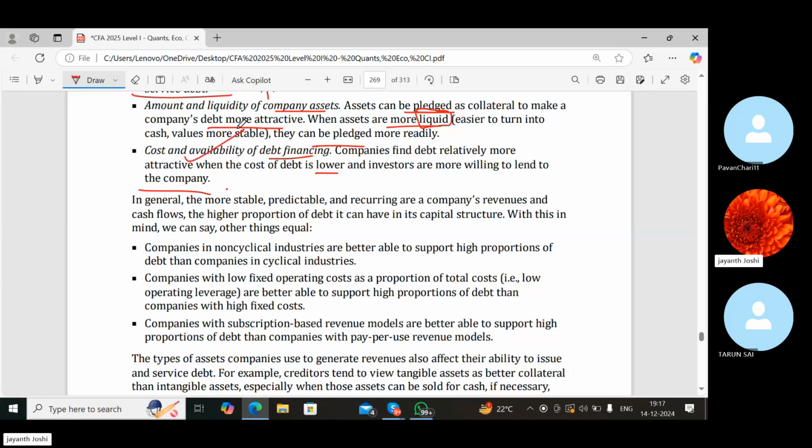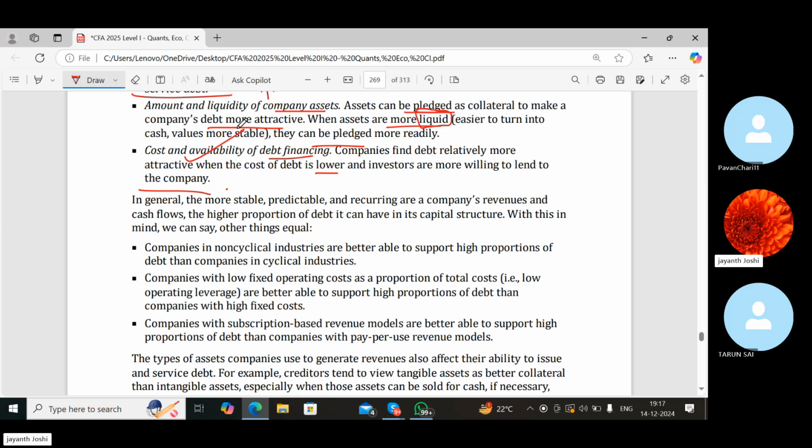Of course, why? Because they may get it at cheaper rates, and the cost of debt is relatively cheaper when compared to the cost of equity. It is more stable from the investor's perspective.